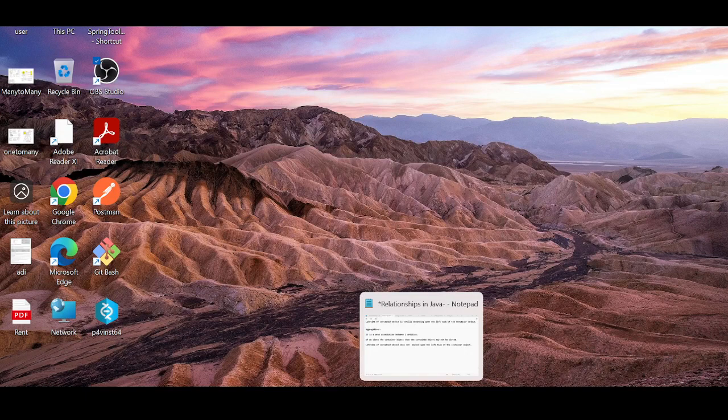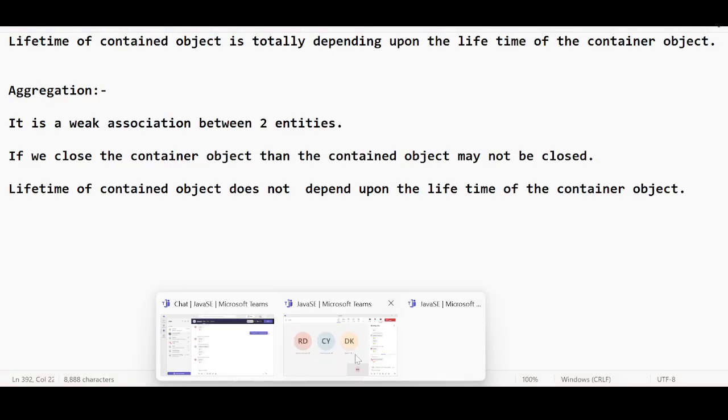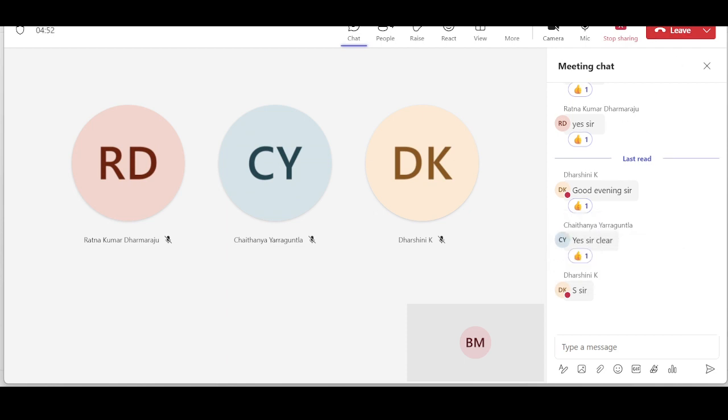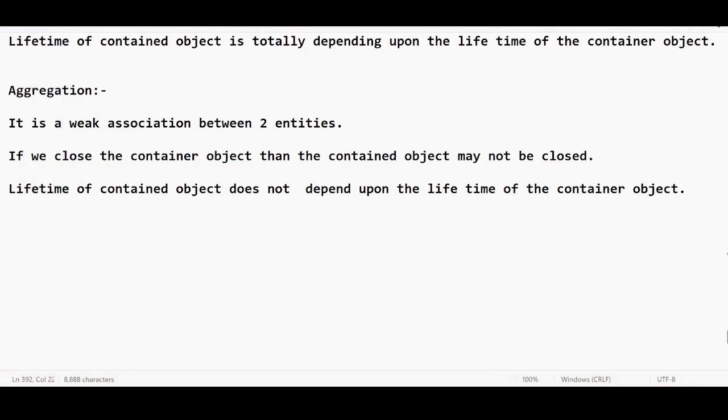Can someone confirm if my screen is visible? Okay then.